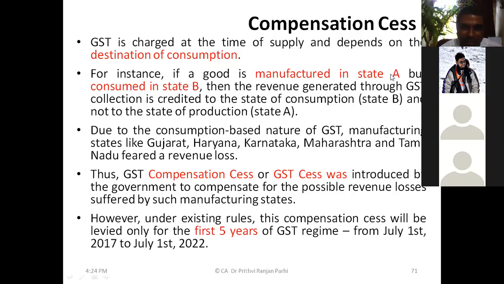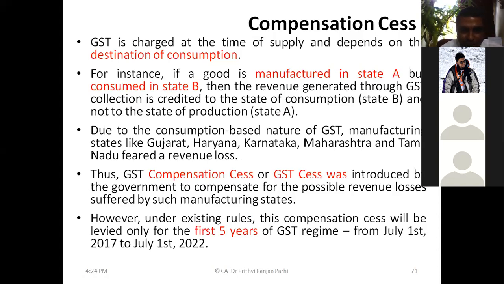He will be losing the GST. Therefore, the center will compensate state A by collecting compensation cess.